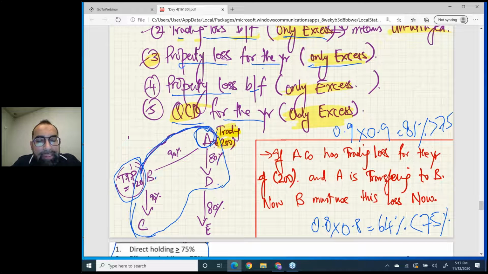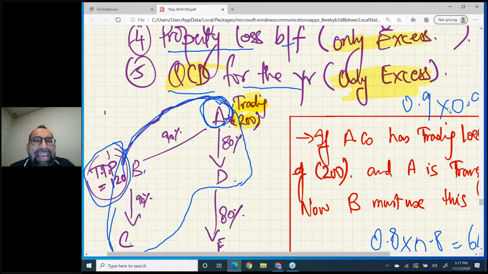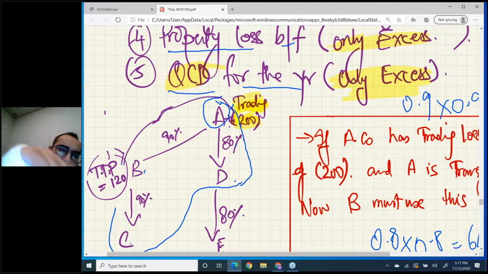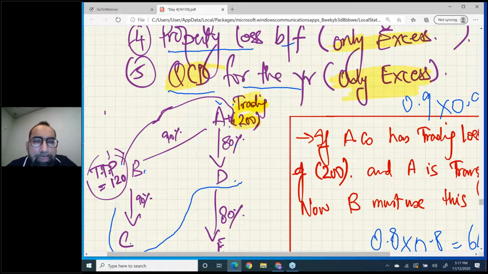Now, one more condition. See the screen. For example, A company has trading loss of 200, and B company has TTP of 120.